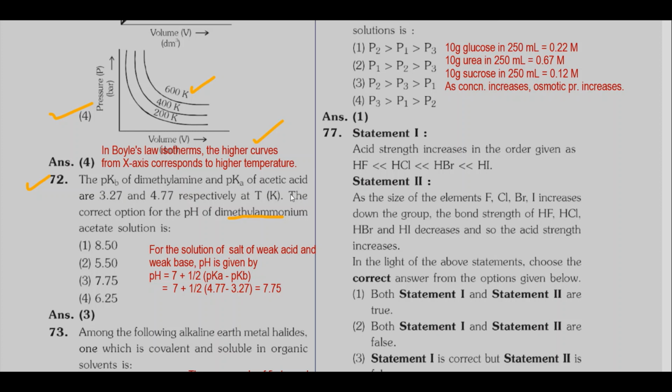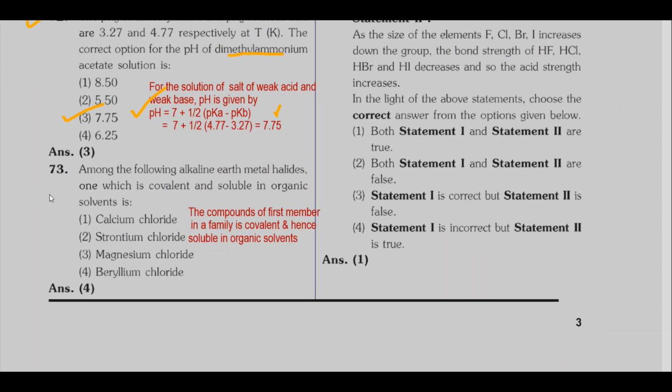For the solution of a salt of weak acid and weak base, there is an equation for pH. pH is given by 7 plus half of pKa minus pKb. Substituting the values, we get the answer 7.75. So option 3 is correct.